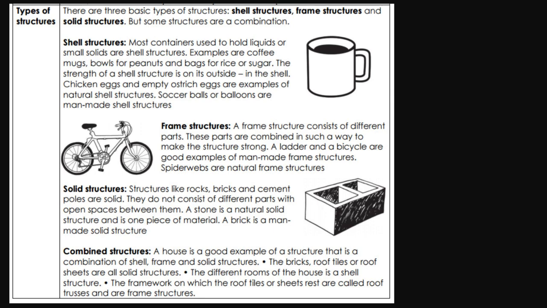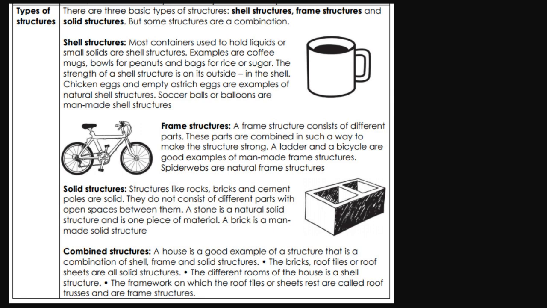Solid structures. Structures like rocks, bricks, and cement. Poles are solid. They do not consist of different parts with open spaces between them. A stone is a natural solid structure and is one piece of material. A brick is a man-made solid structure.